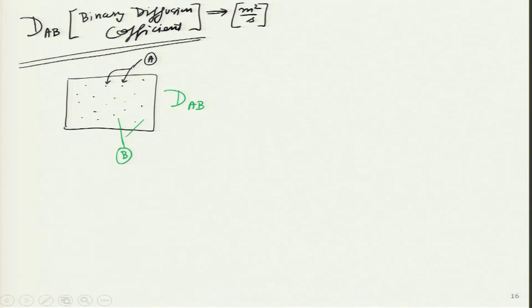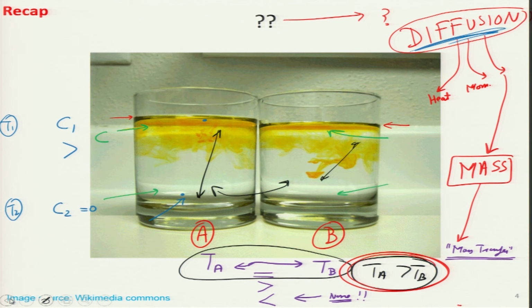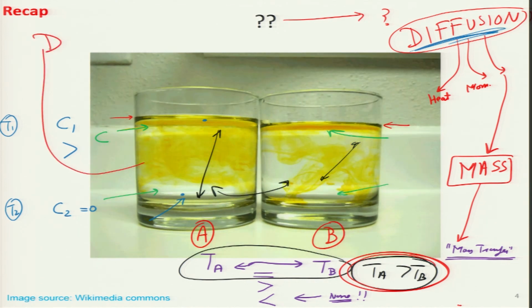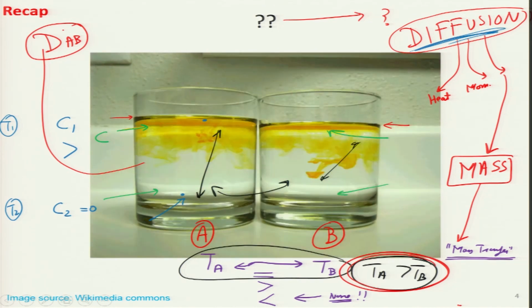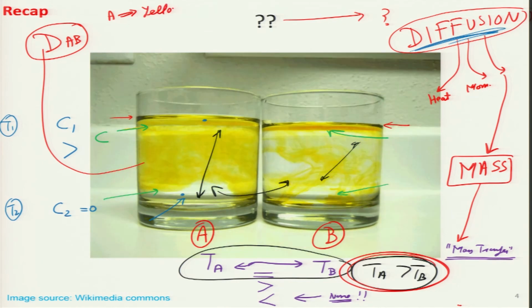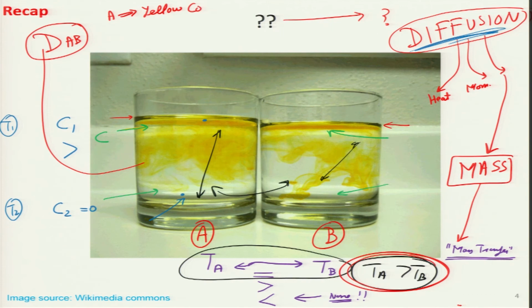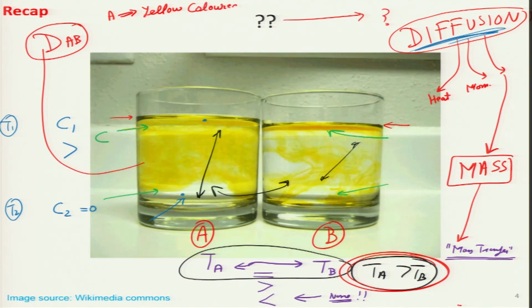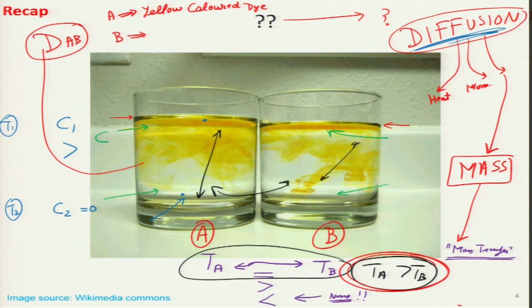And I can give a video example for this. If you go back a few slides to where we had started off today's lecture, for this particular slide as well, there will be a value of DAB, where A is the species which is the yellow color dye, and what is species B in this case?